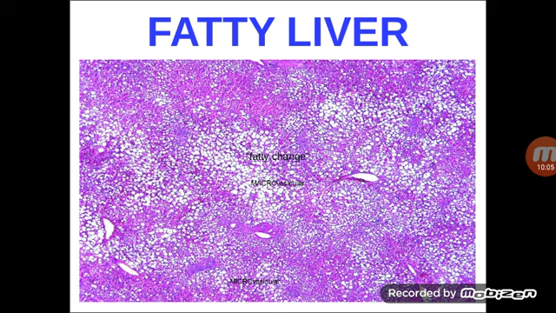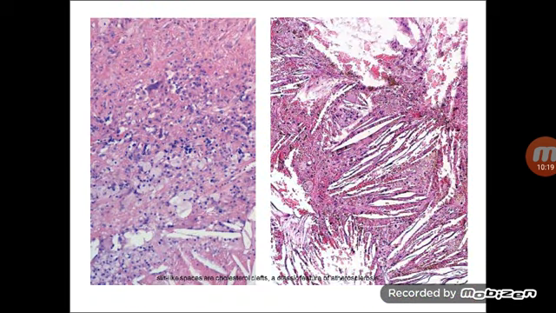Microscopically, here you are seeing the microscopic picture where you can see numerous small empty clear spaces. These are the fat deposits, that means fatty liver. And here you can see the cholesterol deposits. On the right side you can see them in a more prominent way, crystal like needles, both ends sharp. These are nothing but the cholesterol crystals.